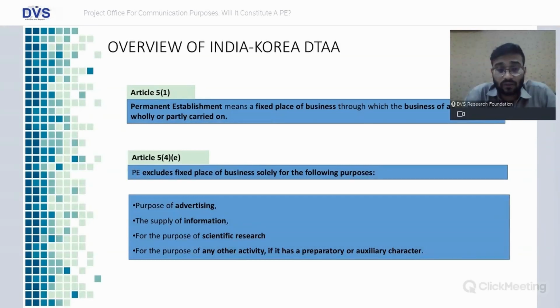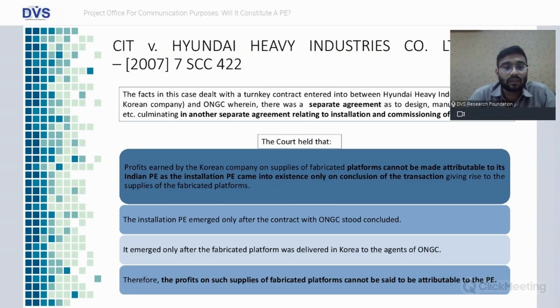54E, that is Article 54E of the same DTAA, says PE excludes a fixed place of business solely for the purposes of advertising, supply of information, scientific research, or any other activity if it has a preparatory and auxiliary character. So if a fixed place of business is being established for these reasons: advertisement, supply of information, scientific research, and preparatory and auxiliary activities, then in such a scenario, even though there is a fixed place of business, it would not be regarded as a PE.